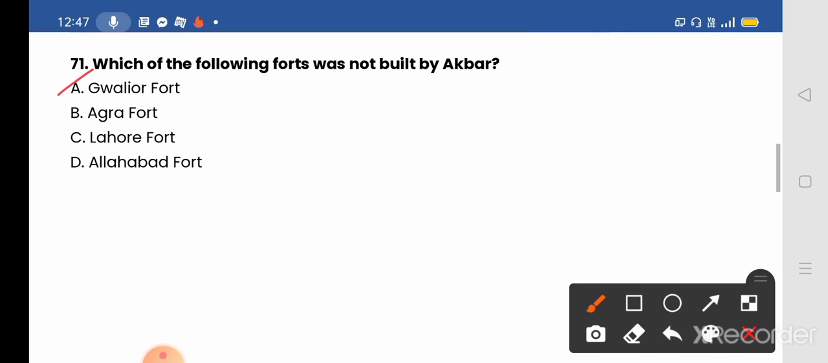And all the remaining forts like Agra, Lahore and Allahabad Fort were built by Akbar. But Gwalior Fort was built by Raja Man Singh Tomar in 8th century. It consists of one defensive structure and two main palaces, Gujrat Mahal and Man Mandir. Okay, so Gwalior Fort was not built by Akbar.